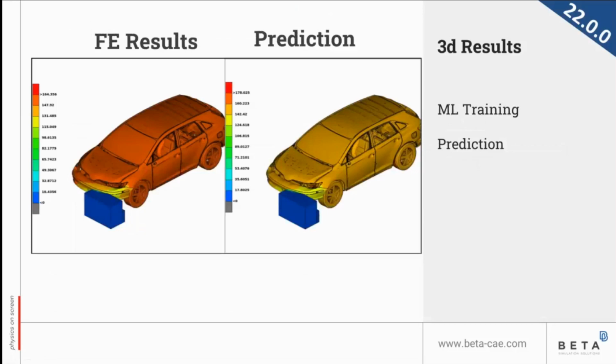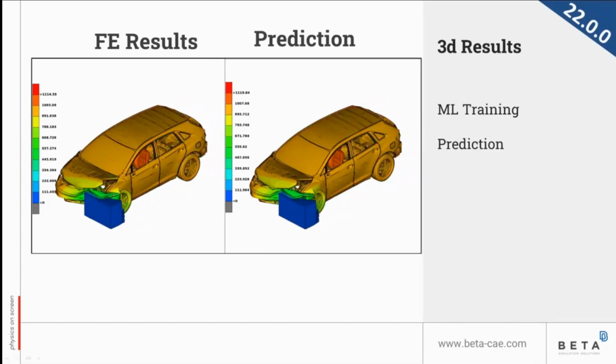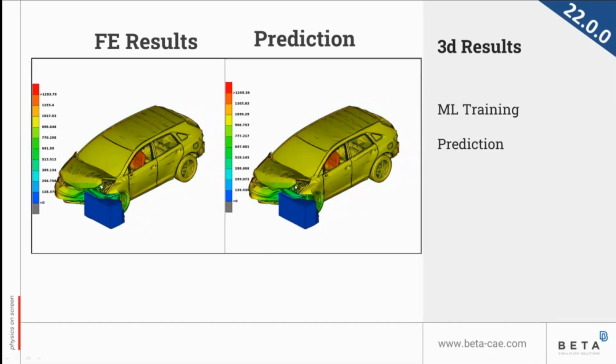So going on to see step by step these subjects, the first thing is that the updates in machine learning include the training and prediction of scalar field primary and derived results for all states. So we see here that on the left of our screen, we have an animation of the FE results, and on the right, we have a prediction. So this has been done by training our machine learning algorithm on these 3D results that contain these sort of displacements that we see here, or deformation.